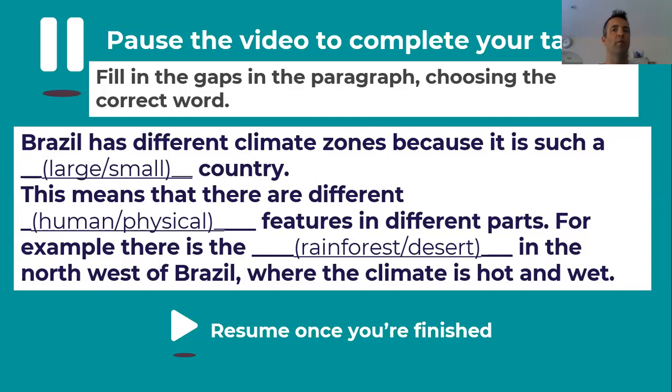So I want you to put all that information into this task. I'd like you to fill in the gaps in this paragraph, choosing the correct word. So you're going to look at the whole paragraph and you're going to choose the word that fits in the gap. So you've got: Brazil has different climate zones because it's such a blank country. This means that there are different blank features in different parts. For example, blank is in the northwest of Brazil, where the climate is hot and wet. So have a look at those words, choose the right word that goes in the gap and fill in your paragraph, or you can say the sentence. Pause the video now and have a go.